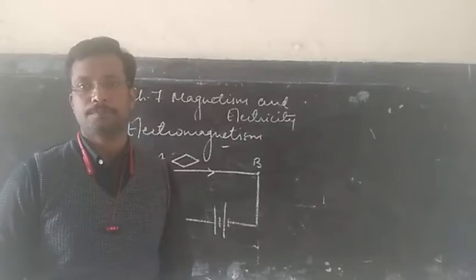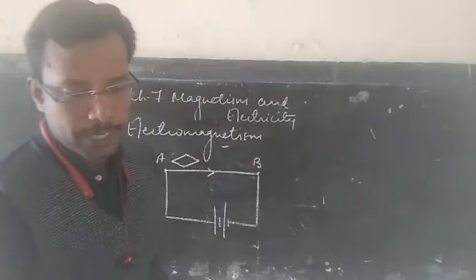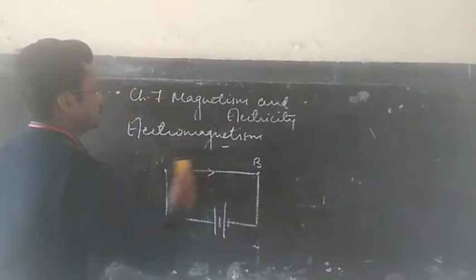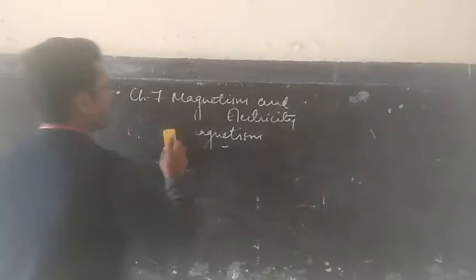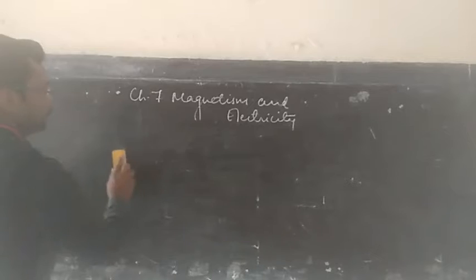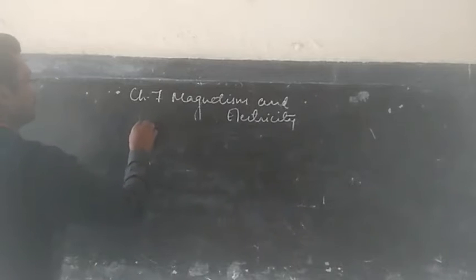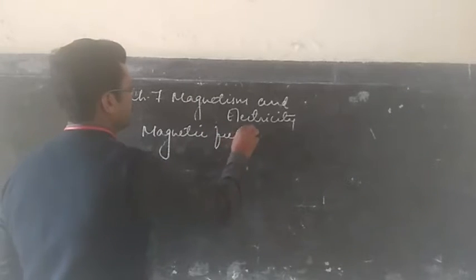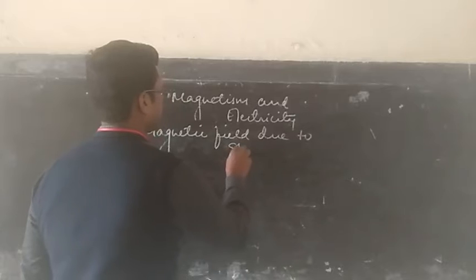So these two are very important facts that we can notice by changing the amount of current and the direction of the current. Let us now see the magnetic field due to a straight wire, circular coil and solenoid. First is the magnetic field due to a straight conductor.